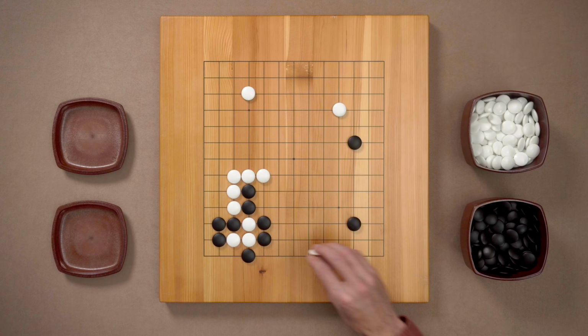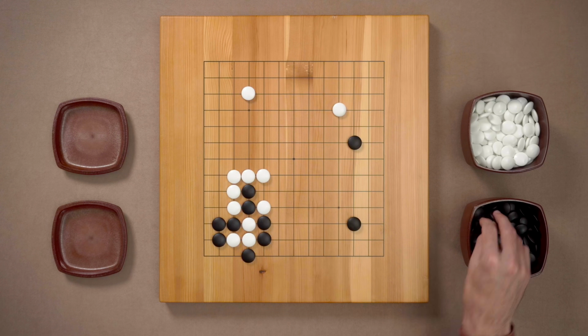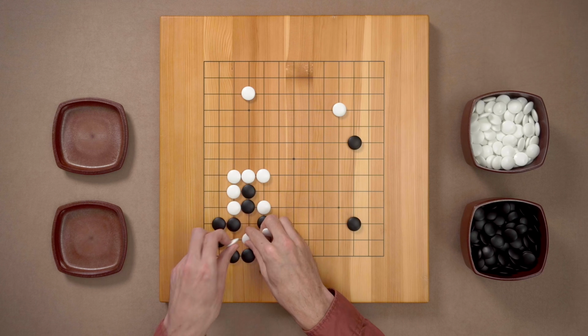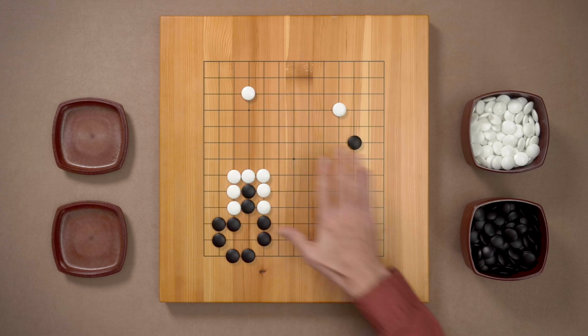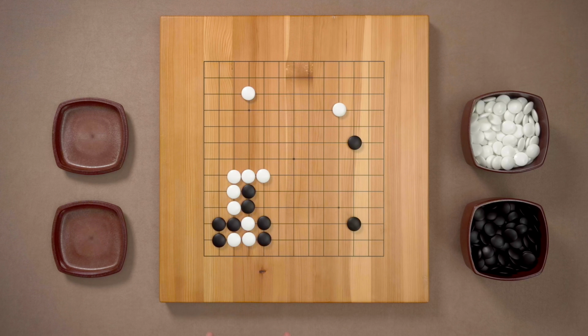Now this gives White a chance to Atari here, Black will have to capture, and then this is another Atari. White gets a lot of forcing moves. So let's go back. In general, capturing the stones like this should be the last thing you will think about. Let's try something more imaginative.